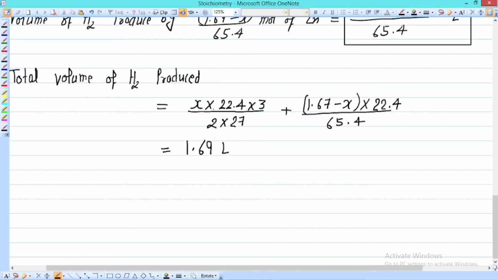So we have an equation in x, and it is equation number 5.